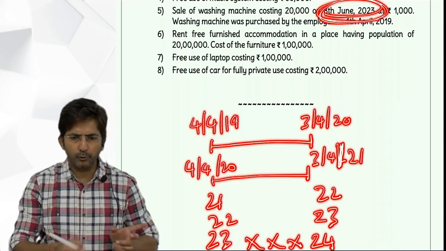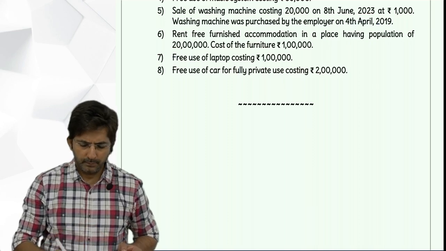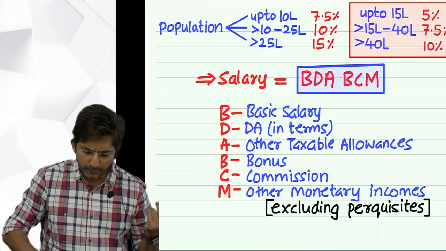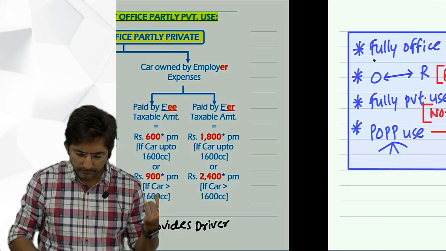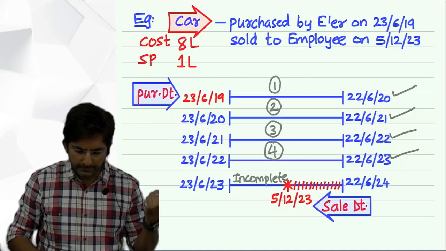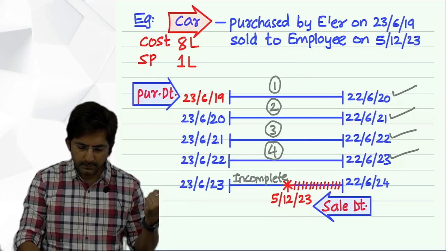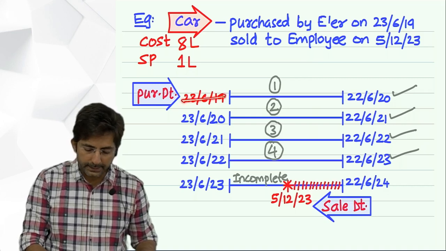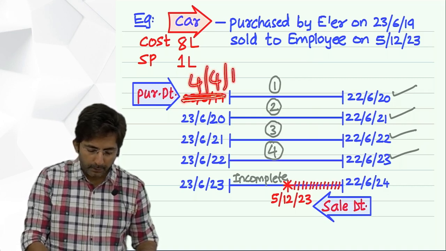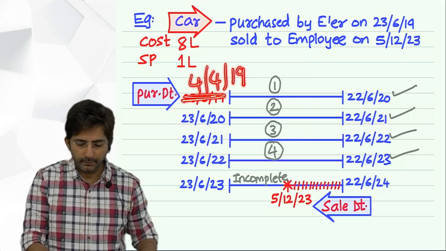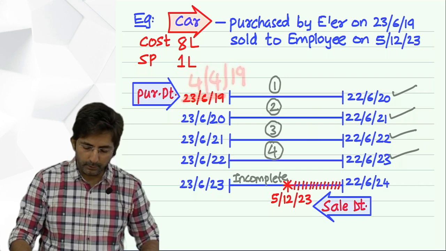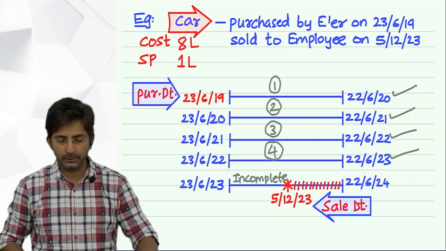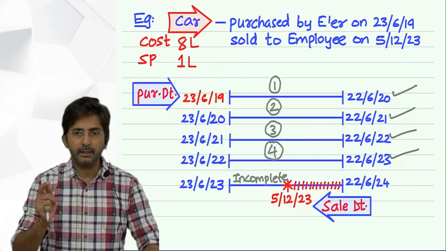Have you done properly or do you want me to draw it properly? Okay. Means you have to do the same way which we have done last lecture. See how we have done. Like this. Have you shown the working like this? This was the thing which I had explained in the last lecture. But here instead of these dates it is 4th April 19. So accordingly it is coming to the same 4 years only. In the homework question also it comes to 4 years. The 5th year is incomplete. Incomplete year should be ignored.